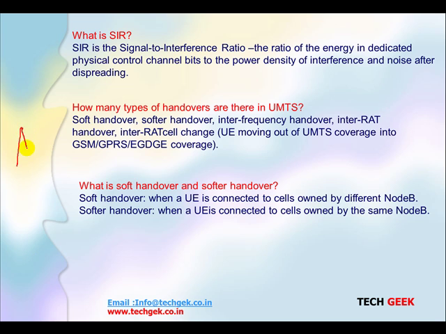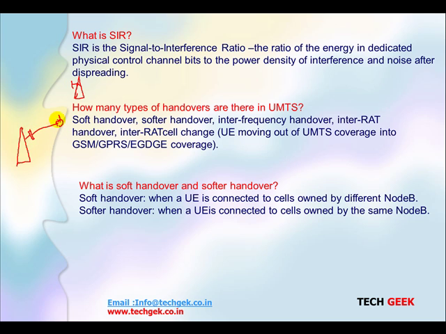Imagine this: we have one base station, and at a certain distance we have another base station. Let me draw it here. This is my sector, and this is a cell site which gives the coverage. The UE is connected to this cell, so I have one active set here, from this cell.